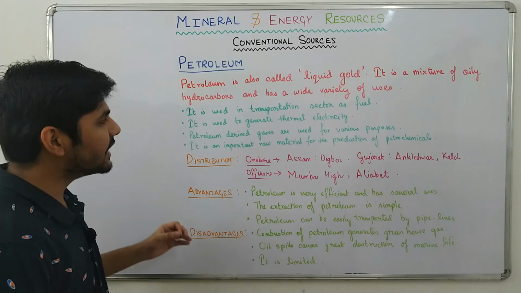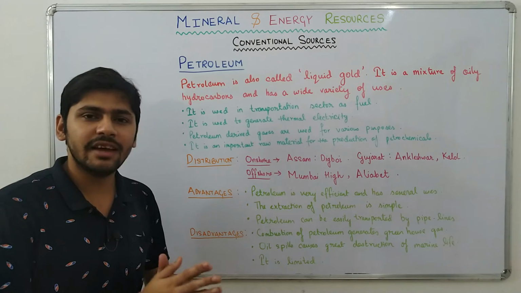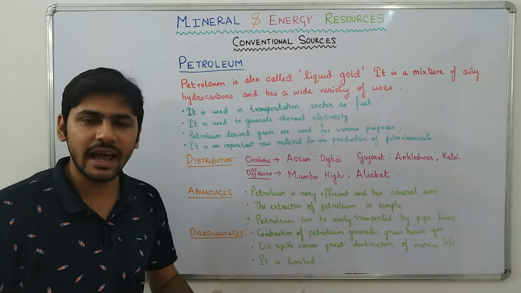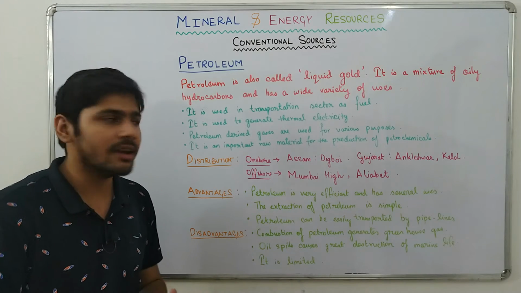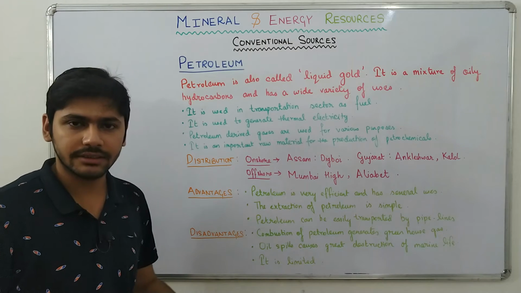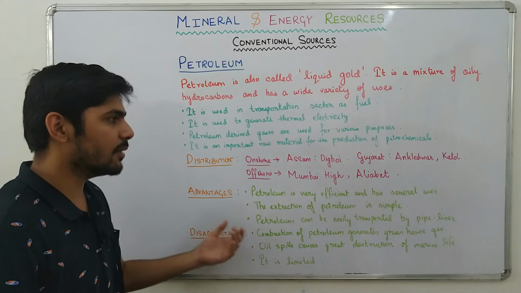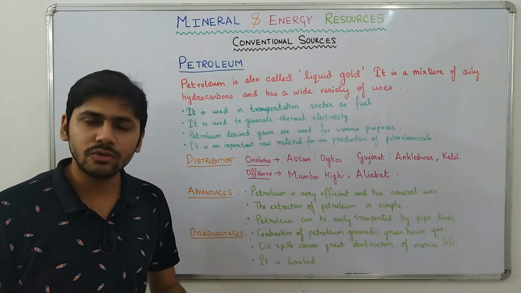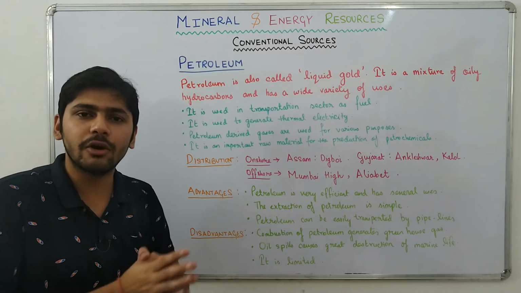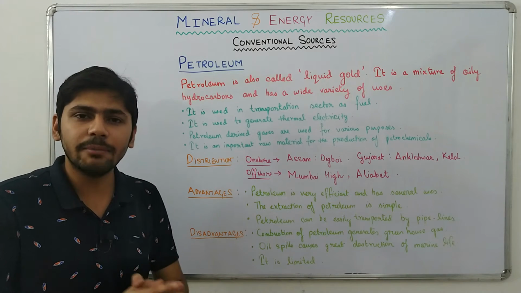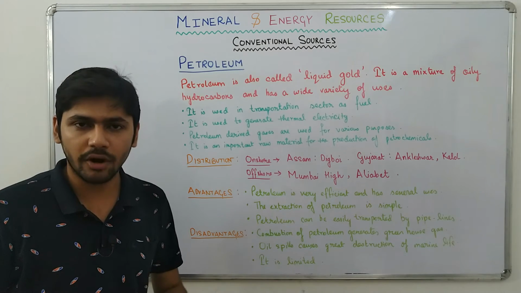It is used to generate thermal electricity. We all know that petroleum is very combustible, it burns very well and produces a large amount of heat. That is why it is used in several thermal electric plants. Next, petroleum derived gases are used for various purposes. In our house, we use LPG as a cooking gas. That means liquefied petroleum gas. This liquefied petroleum gas is obtained from petroleum. That is why it is very important.